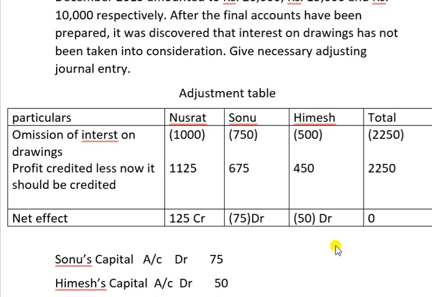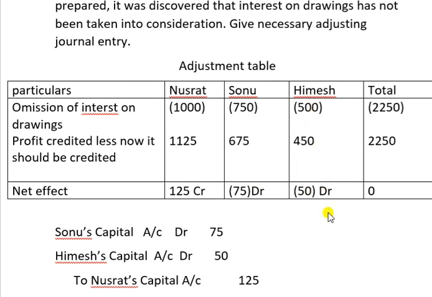So we will get 1,125, 675 and 450. So now see the net effect. Take the difference: 125, a positive figure, at the credit. Here take the difference: 75. The answer is negative, so write debit. Here also the answer is negative, so debit. So generally those coming in negative, we will write debit. Sonu's capital account debit 75, Himesh's capital account debit 50, to Nusrat's capital account 125. So this is the way we will prepare past adjustments. Okay, thank you.